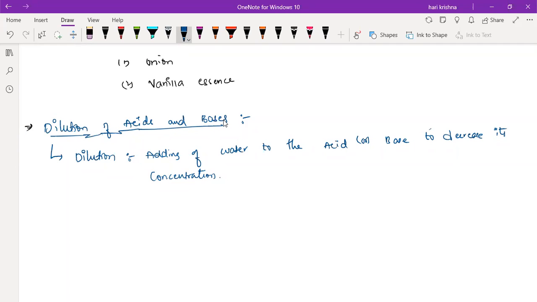Now tell me whether the dilution of an acid or base is an exothermic process or the endothermic process. Exothermic. Exothermic process. So dilution of an acid or base is an exothermic process. Next one.